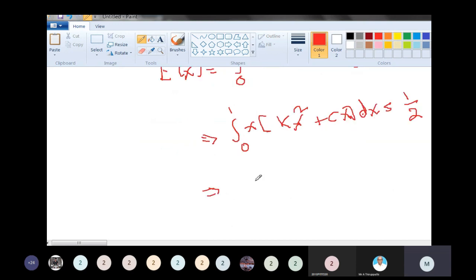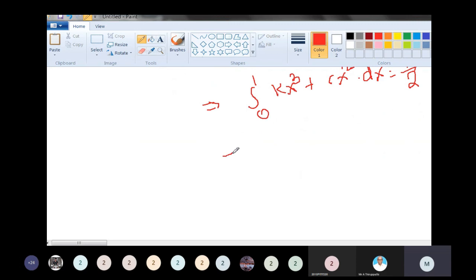Taking the multiplication, the integral over 0 to 1 of kx cube plus cx square dx is equal to 1 by 2.